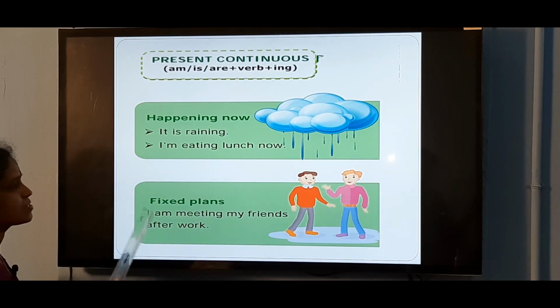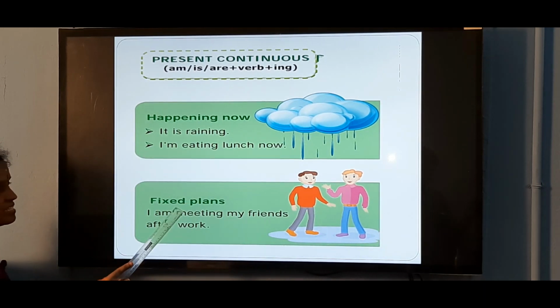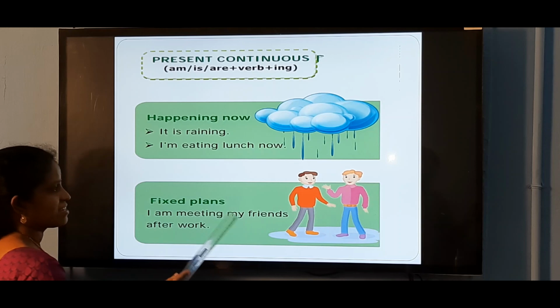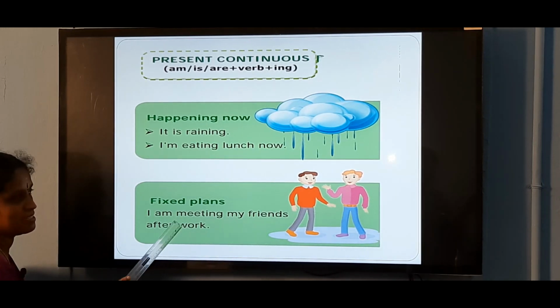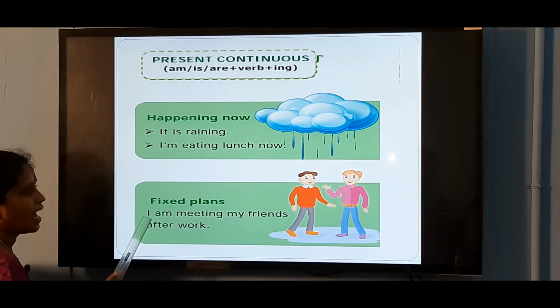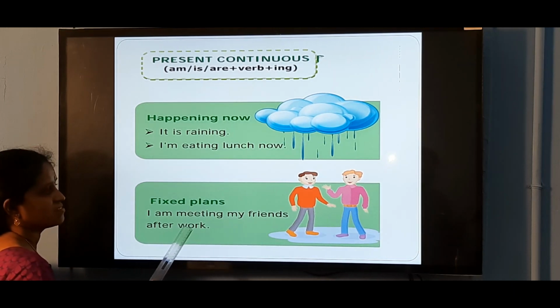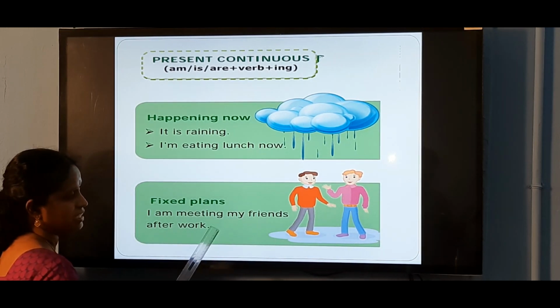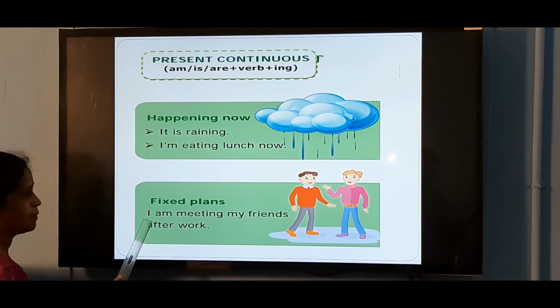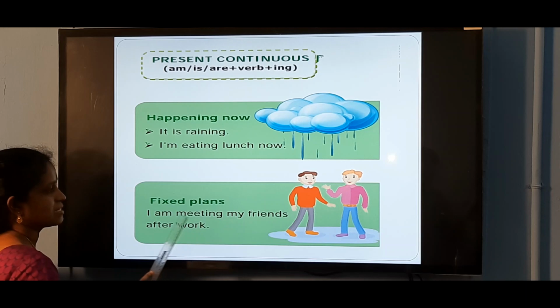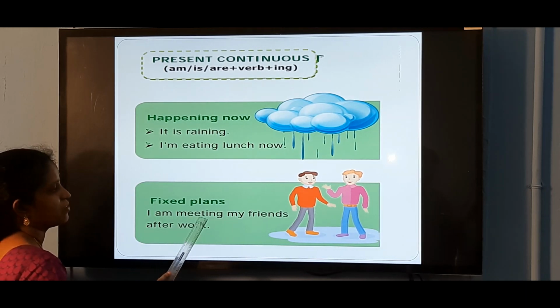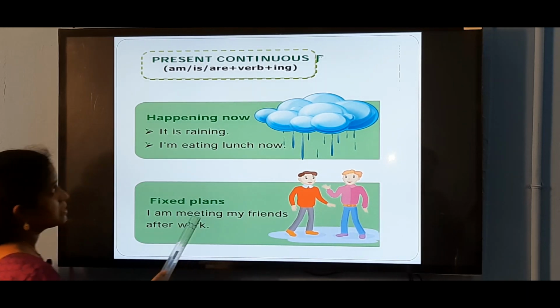Next, for fixed plans, we use present continuous tense. Maybe the action will take place in the near future, but we use continuous tense for fixed plans. I am meeting my friends after work. After finishing my work, I will meet my friends. So, I am meeting my friends after work. Am meeting is a continuous form of the verb.